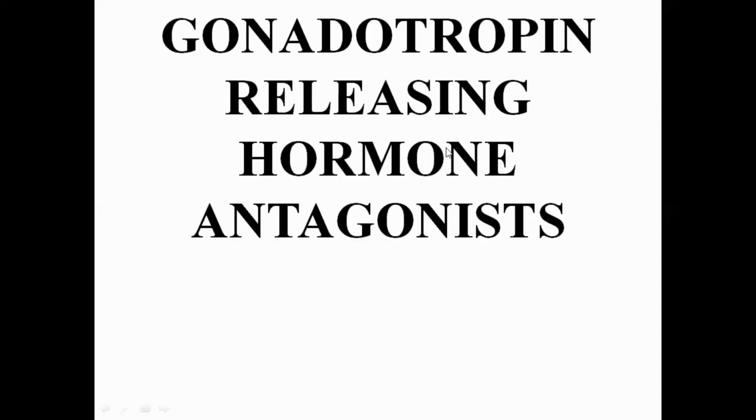Okay, now the gonadotropin releasing hormone antagonist. We have already discussed the gonadotropin releasing hormone agonist and the gonadotropin preparation. They are the agonists. They induce the release of the luteinizing hormone and the follicle stimulating hormone from the anterior lobe of the pituitary gland. So the gonadotropin releasing hormone antagonists are the antagonists of the gonadotropin releasing hormone. They inhibit the release of the luteinizing hormone and the follicle stimulating hormone.